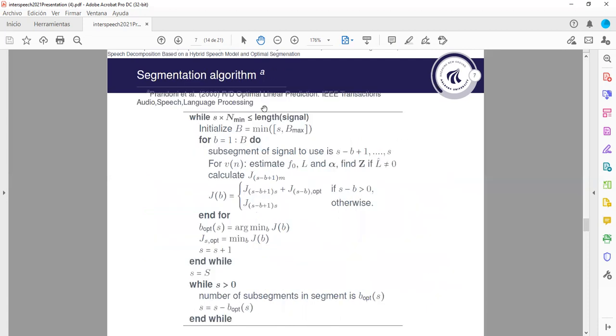And here is the segmentation algorithm, and you can further refer to this paper. Essentially, it's replicated here and how it is done. But at the end, after we reach the end of the signal, we should do some back tracing to find the best segmentation.